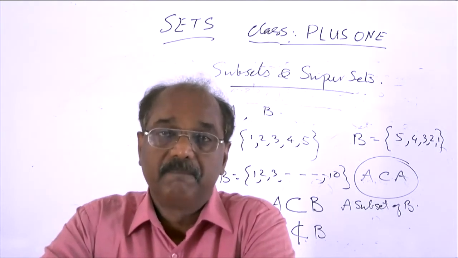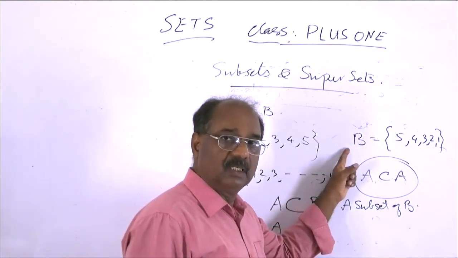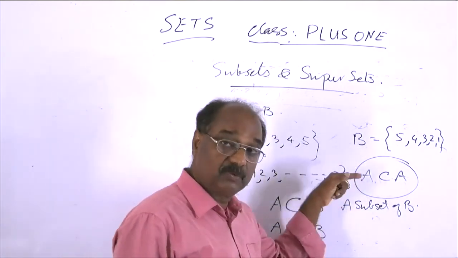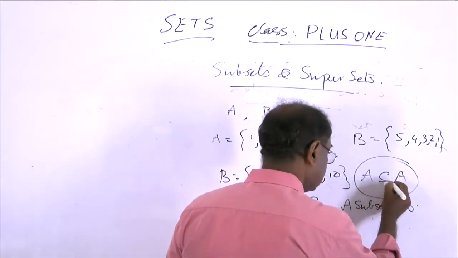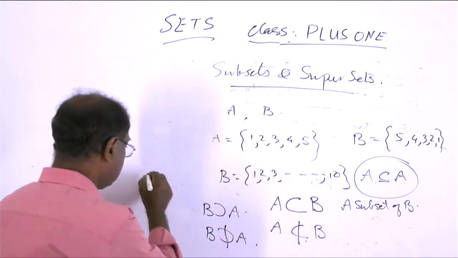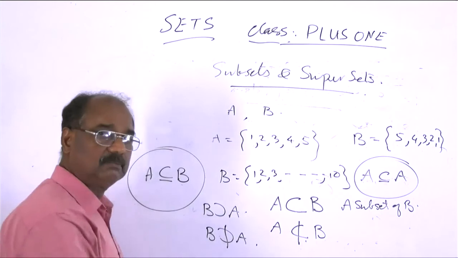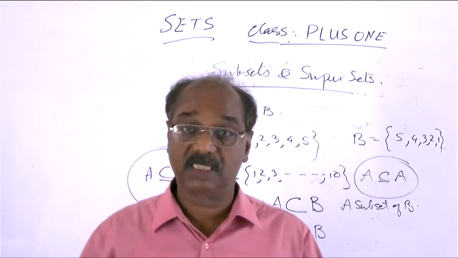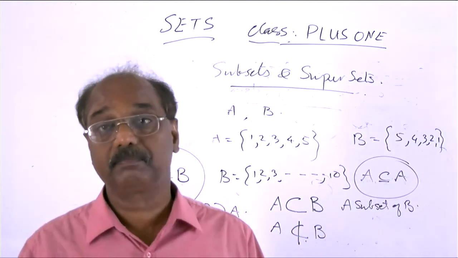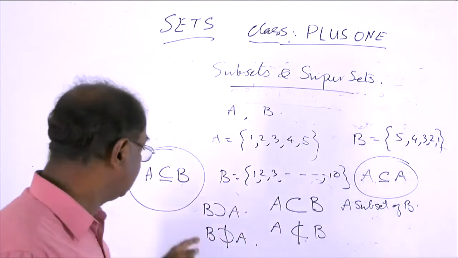Okay. Every set can be a subset of itself, and that fact is symbolically denoted by this. This means A can be equal to B also. In such a situation, if A equals B, then we write this symbol.